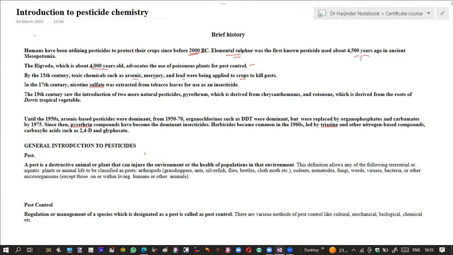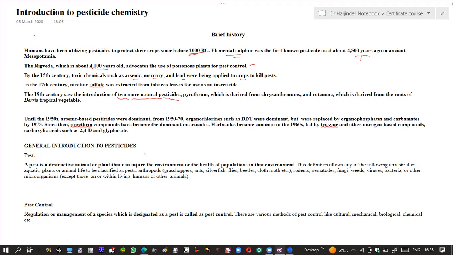In the 19th century, two natural products were basically used as insecticides. One was Pyrethrum and the other was Rotenone. These both natural compounds were extracted from the roots of Derris, a tropical vegetable.